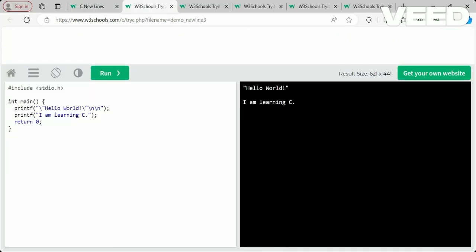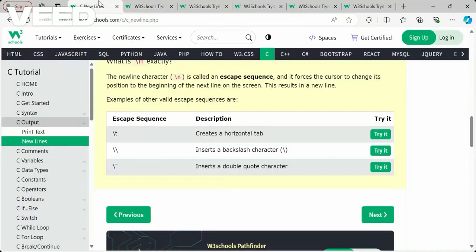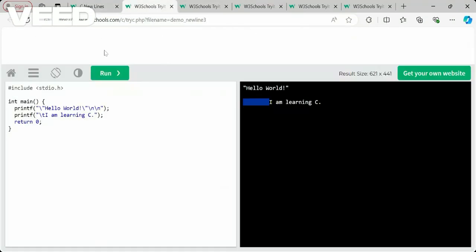So see that example also. For example, I'm learning C is there, right? So here I'm getting backslash t. That will insert a tab space before that text. You can see tab space is there here. So this is a backslash t, and here backslash quotations we have seen, and backslash n is there. And one thing which we are missing is getting a backslash. So after I'm learning C,